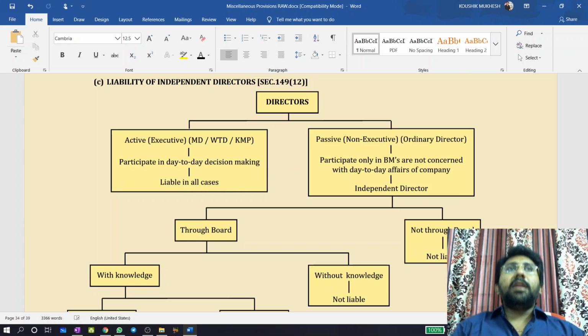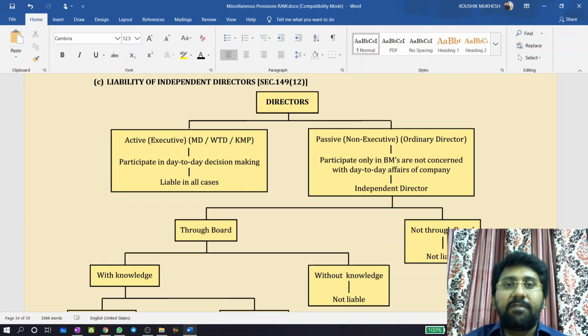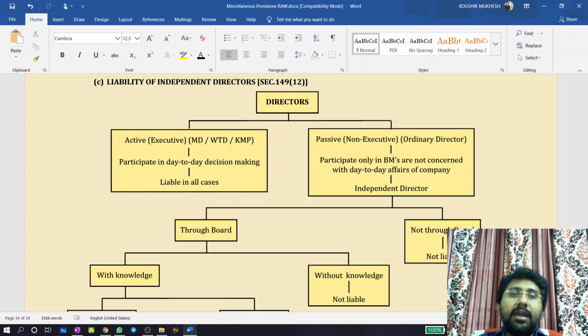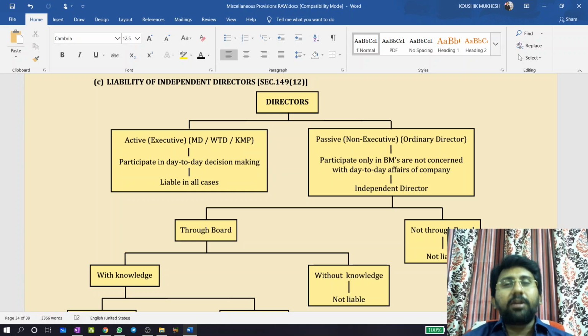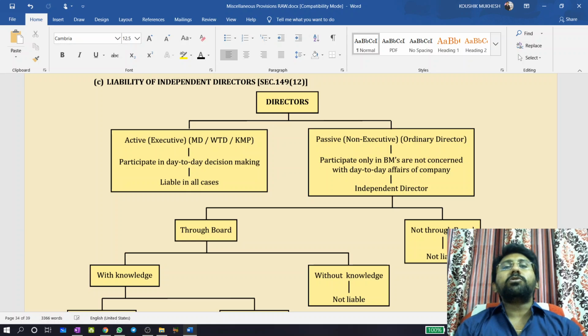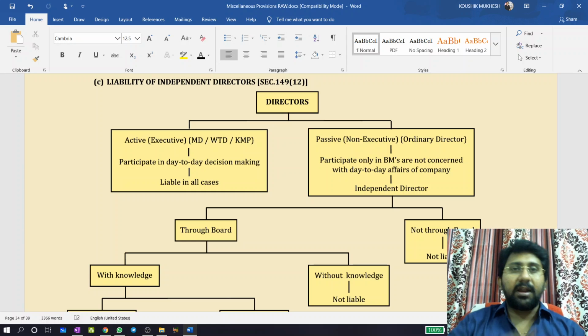Listen first. In a company, there are two types of directors: one will be executive, another will be non-executive. Executive directors are those directors who actively participate in the day-to-day affairs of a company. Non-executive directors are those who come only to the board meeting, share the knowledge, take sitting fee, and leave the company. Most of the directors in a company will be non-executive. Hardly 2 or 3 directors will be executive directors. Remaining all will come only to the board meetings, share the knowledge, take sitting fee, and leave. That's the idea behind non-executive directors and executive directors.